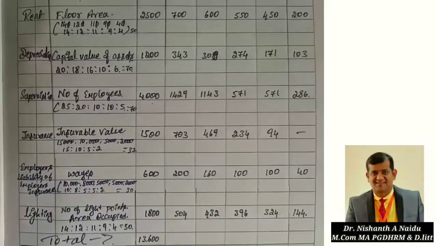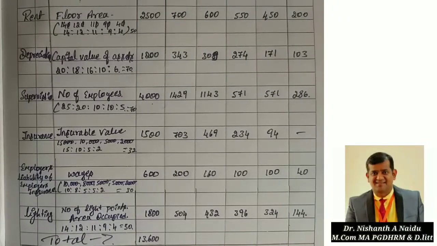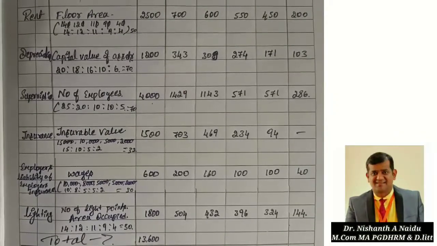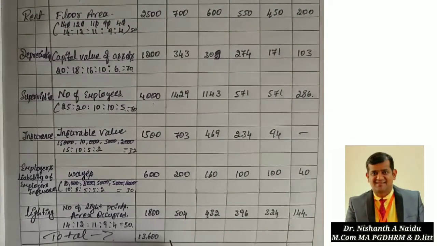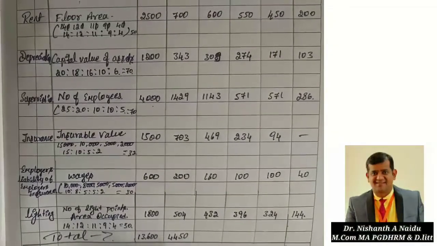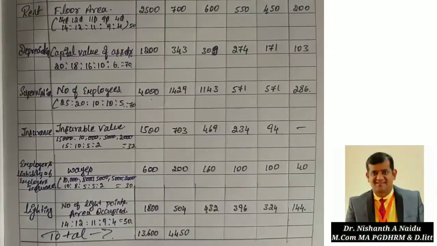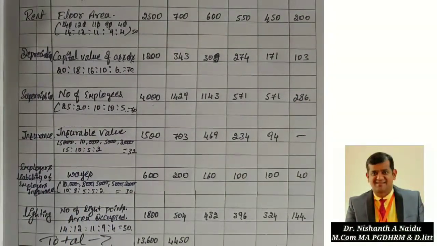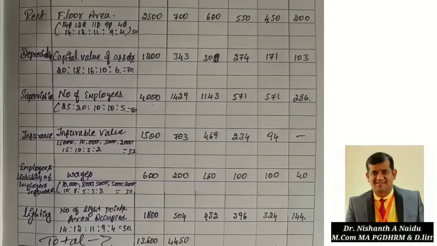Okay, I am doing the P column total. 571 plus 700 plus 343 plus 1429 plus 703 plus 200 plus 504. That is 4450, I got. Next I am doing the total of the N column. 514 plus 600 plus 309 plus 1143 plus 469 plus 160 plus 432.